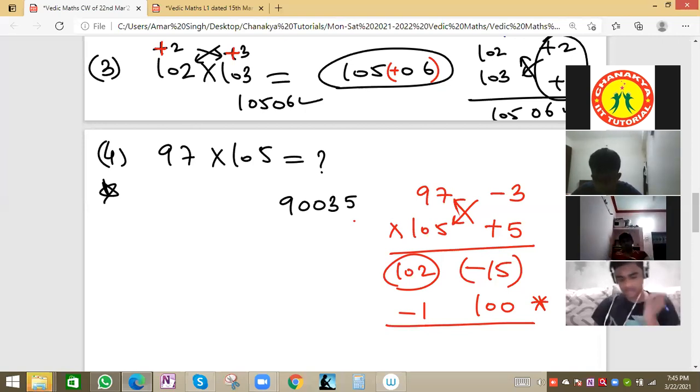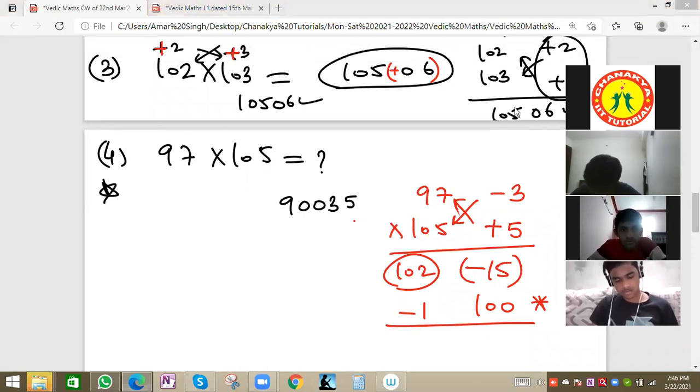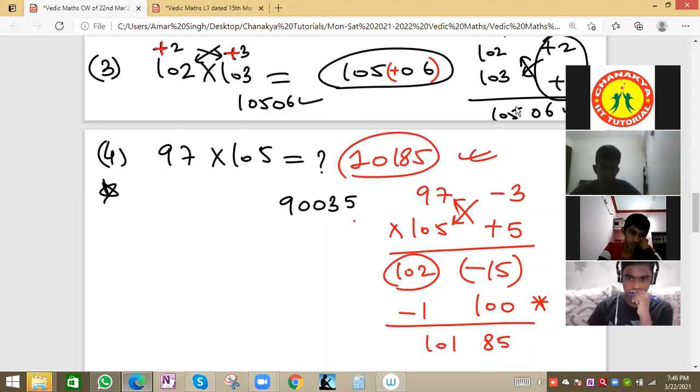We are getting a minus value, minus 15, a 2-digit number. So we add 100 here and subtract 1 here, because the next number bigger than 15 with zeros in the ones place and tens place is 100. So this will be 85 and this will be 101. So 101, 85 will be the answer.